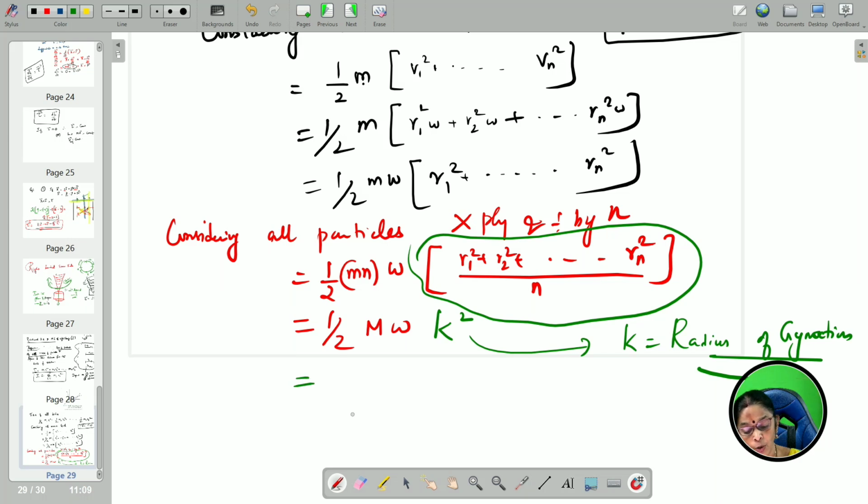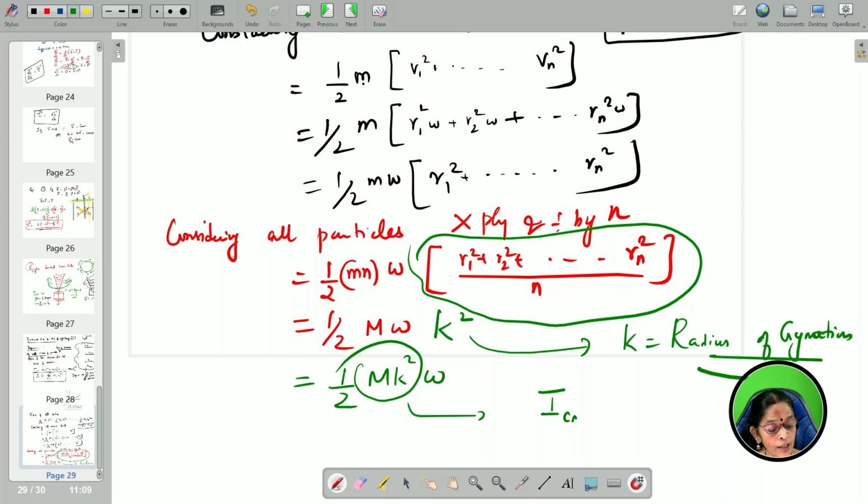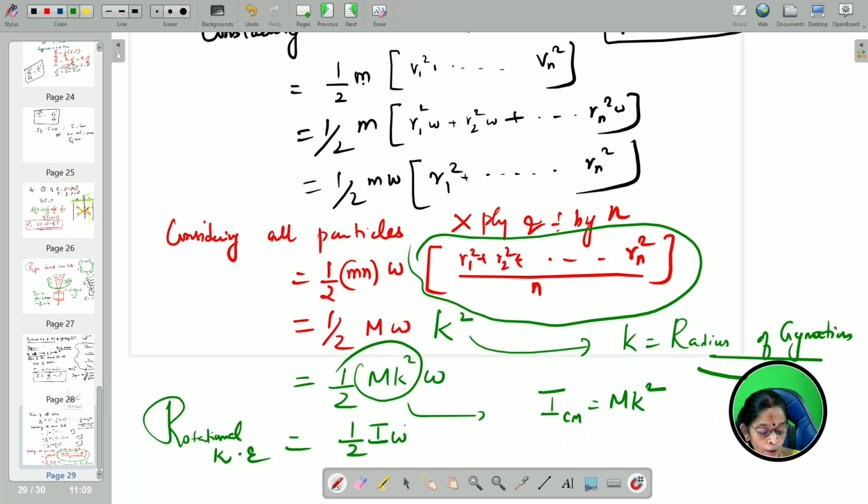So you can say half into M k square into omega square. This M k square you call the moment of inertia about its center of mass. I center of mass equals M k square. So this is called rotational kinetic energy. Rotational kinetic energy is simply half into I into omega square.